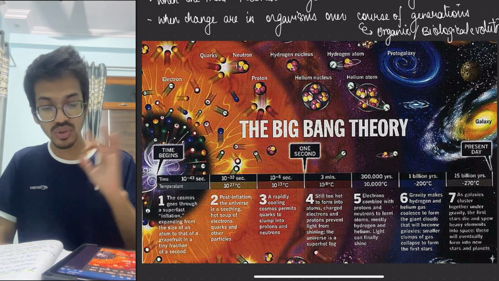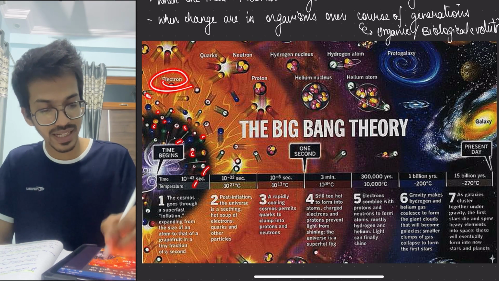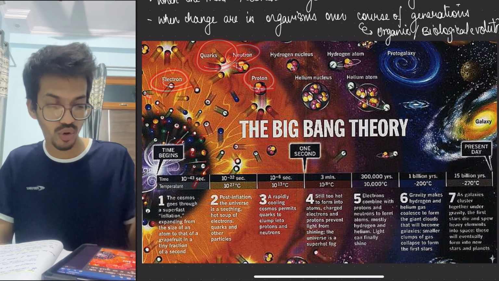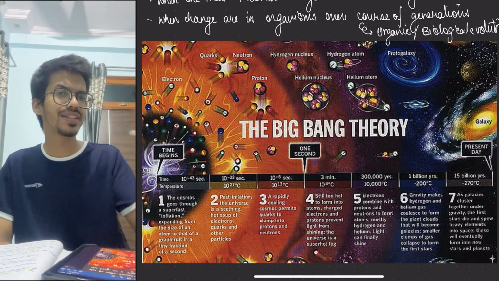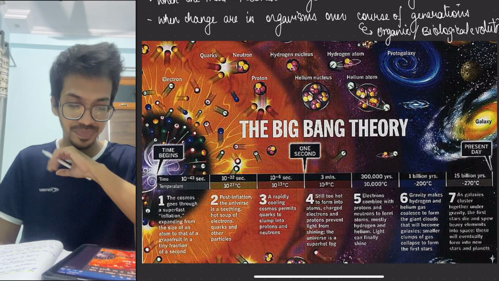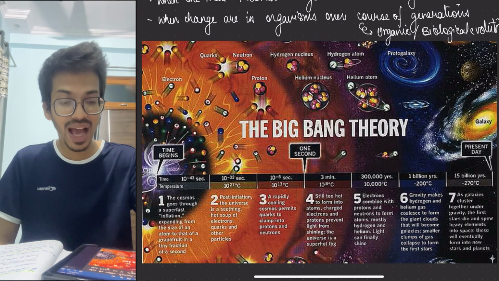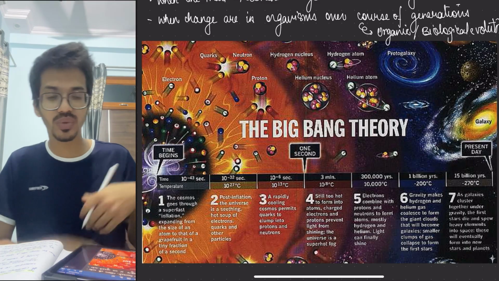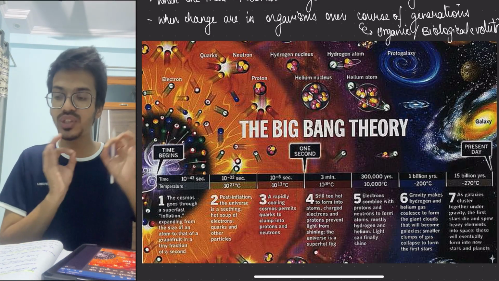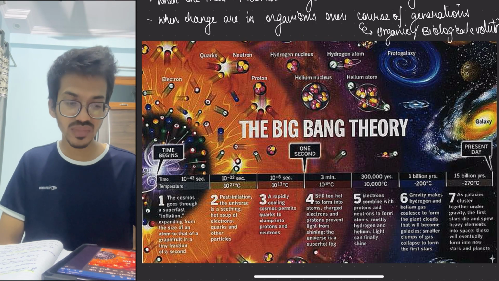Now slowly what happened, they developed entities like electrons, neutrons, protons, quarks, which you might have studied in the electrostatics chapter of your physics. Now even chemistry also. As all these elements were there, they came together and initially formed hydrogen and helium.